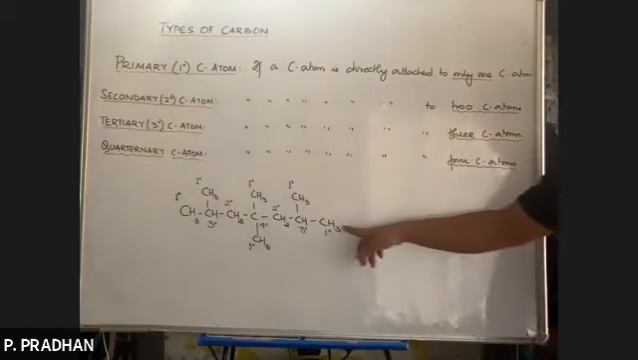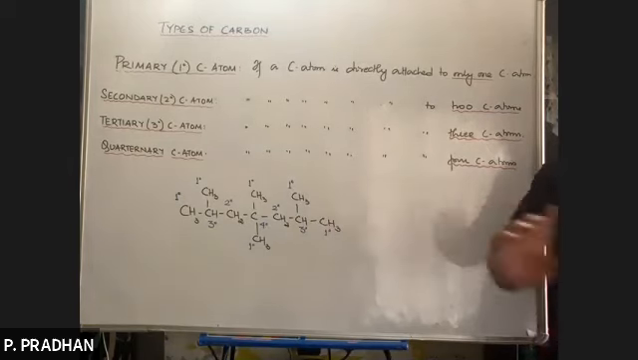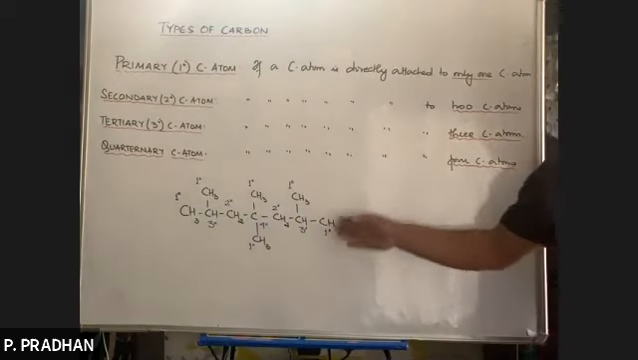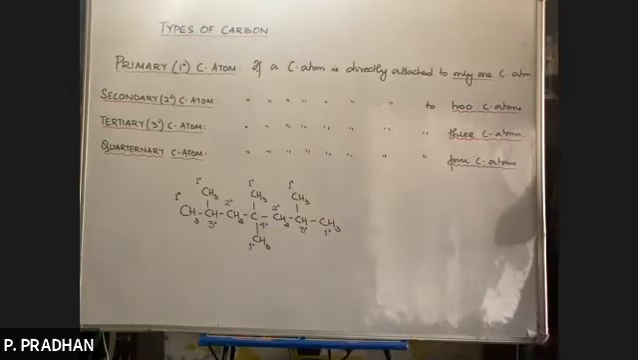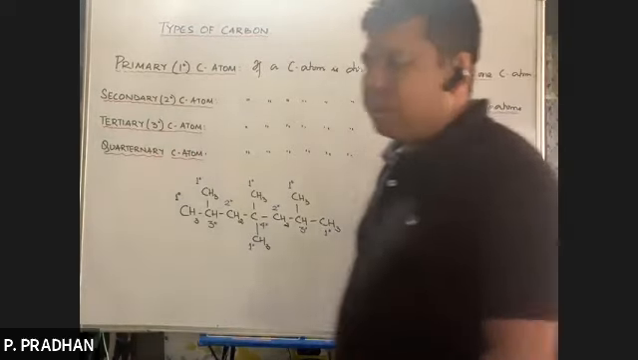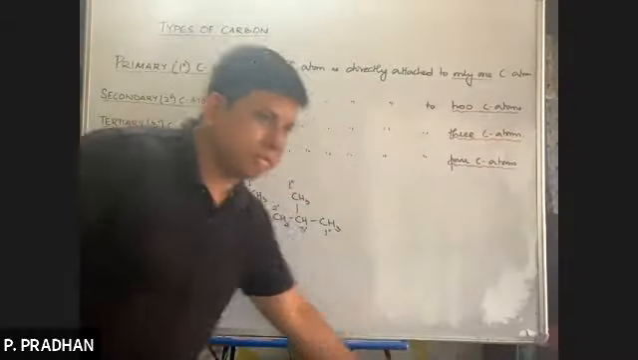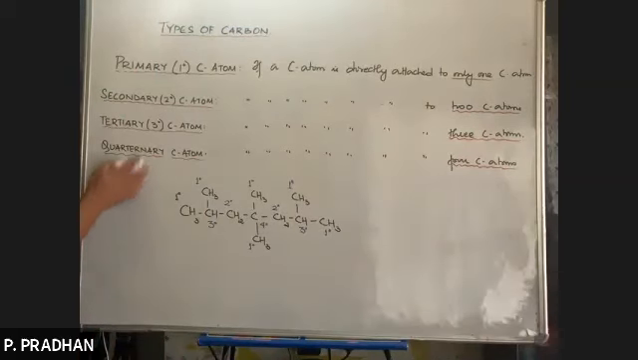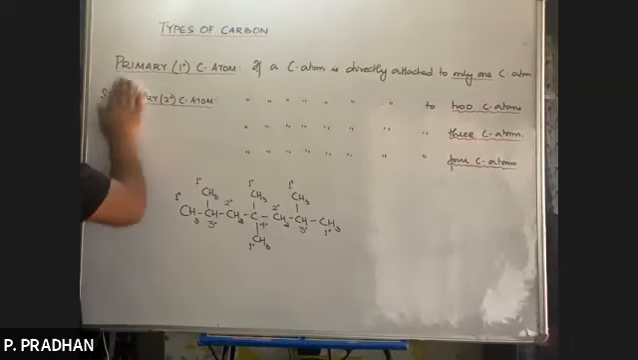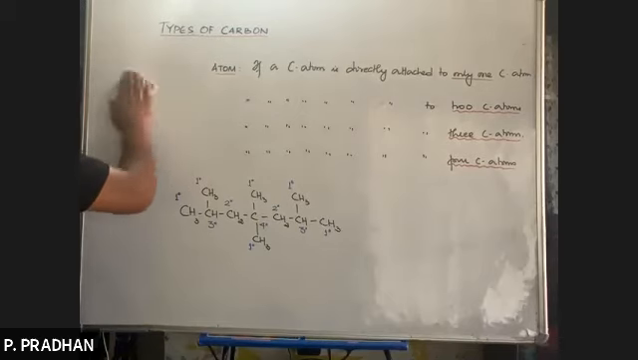Now the hydrogens attached to primary carbon are known as primary hydrogens. The hydrogens attached to secondary carbon are known as secondary hydrogens, and the hydrogens attached to tertiary carbons are known as tertiary hydrogen atoms. So this is how we classify the carbon atoms into various categories. Is it clear? Now, this concept is very important. It's so simple, but it's so important. What is a primary, what is a secondary, what is a tertiary, quaternary carbon atom.